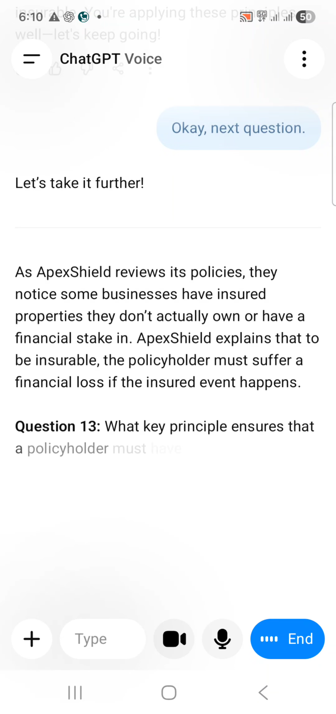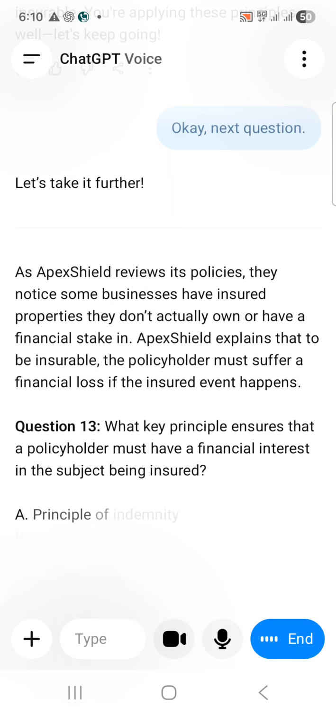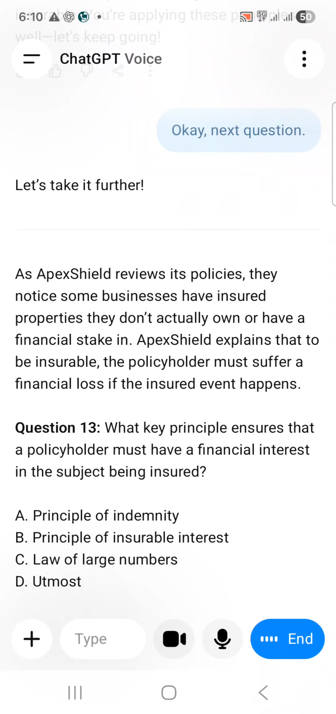Question 13. What key principle ensures that a policyholder must have a financial interest in the subject being insured? A. Principle of indemnity. B. Principle of insurable interest. C. Law of large numbers. D. Utmost good faith.